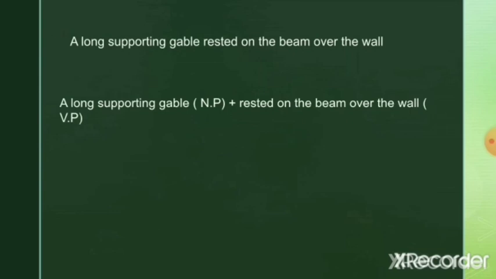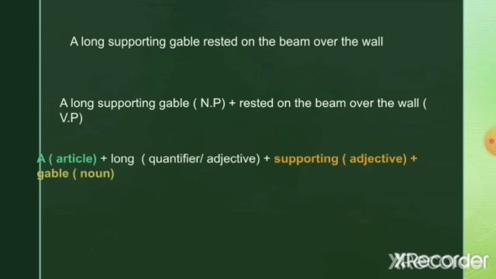Now here also there are two words that are used to describe the noun gable. So A is an article. Long is the quantifier because it tells about the quantity, whether it is short, whether it is small, long, etc. Then supporting, that is the main adjective because that is the adjective that is written next to the noun. And gable is the noun.